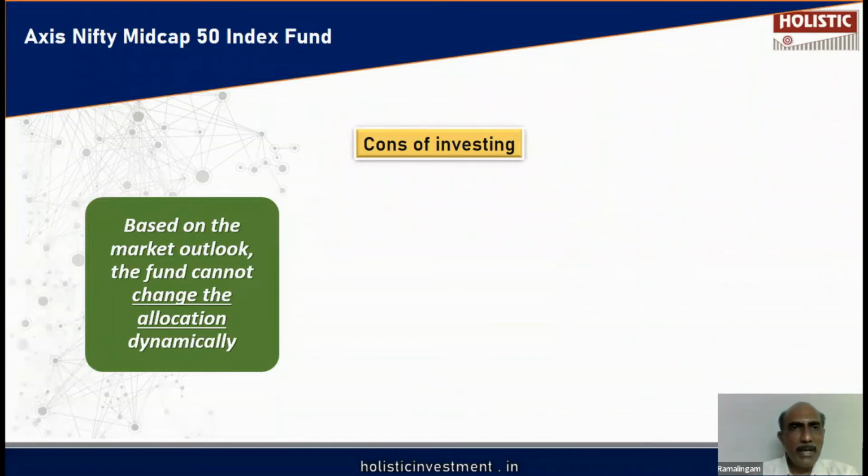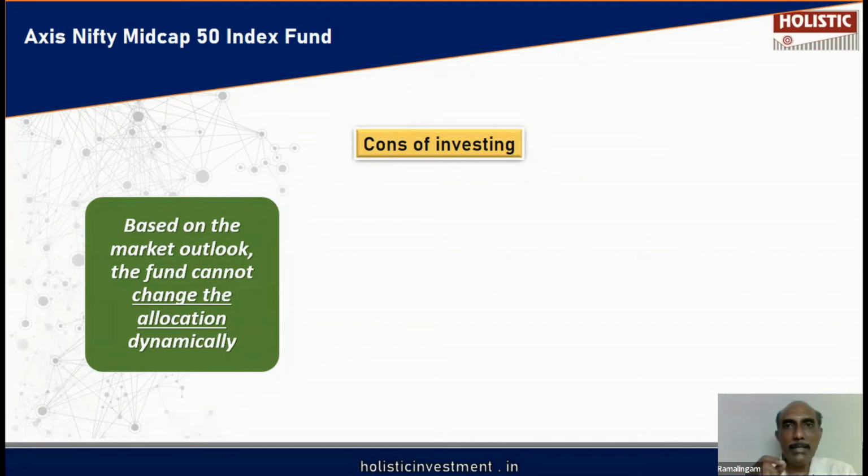Normally, in an actively managed fund, the fund manager will move from the financial services sector to IT to media to telecommunication based on the outlook. If the outlook is brighter in one particular sector, he will have higher exposure. If the outlook is negative in one particular sector, he can reduce the exposure. He can dynamically, actively manage the fund.